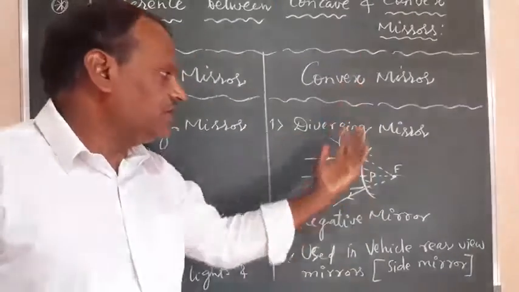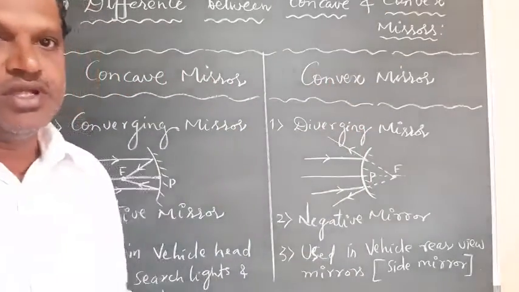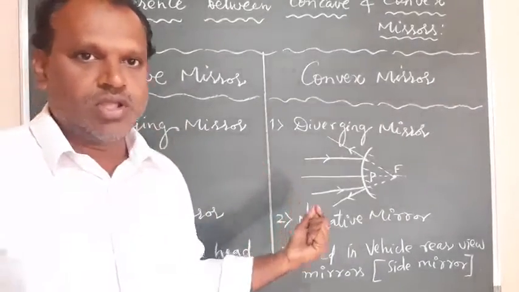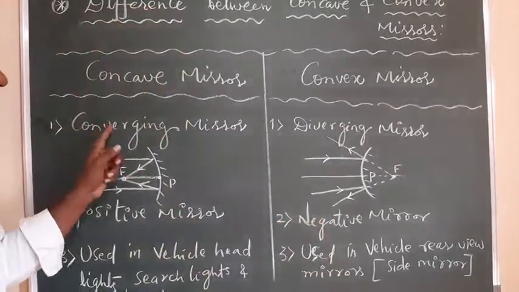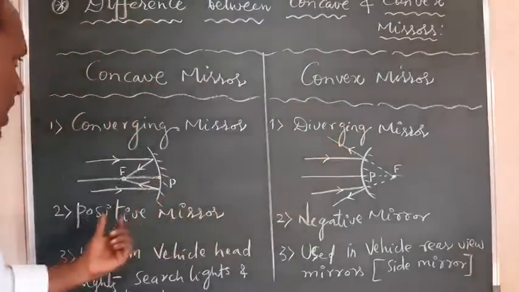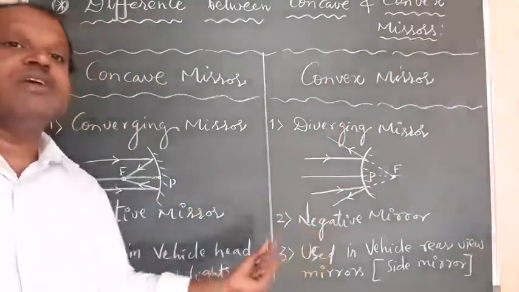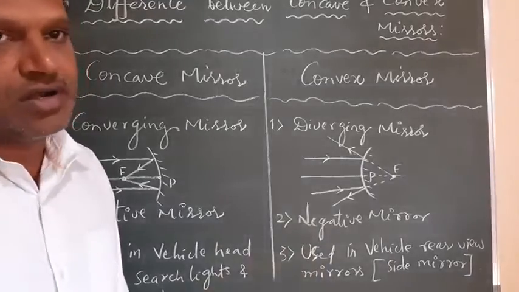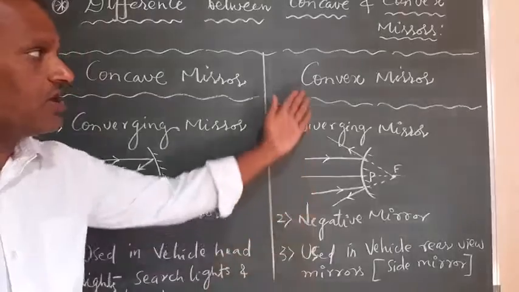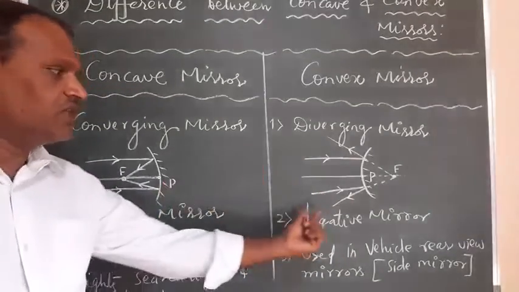So these are the differences you can observe between concave and convex mirrors. It is important, so make a note and remember this. The differences are here. A concave mirror is a converging mirror, and a convex mirror is a diverging mirror. A concave mirror is also named a positive mirror, and a convex mirror a negative mirror, because their optical power, calculated as the reciprocal of the focal length, comes out positive and negative. They are called positive and negative mirrors accordingly.